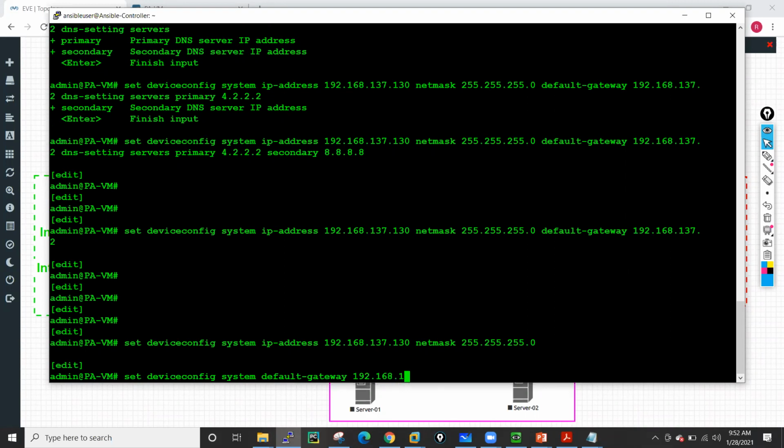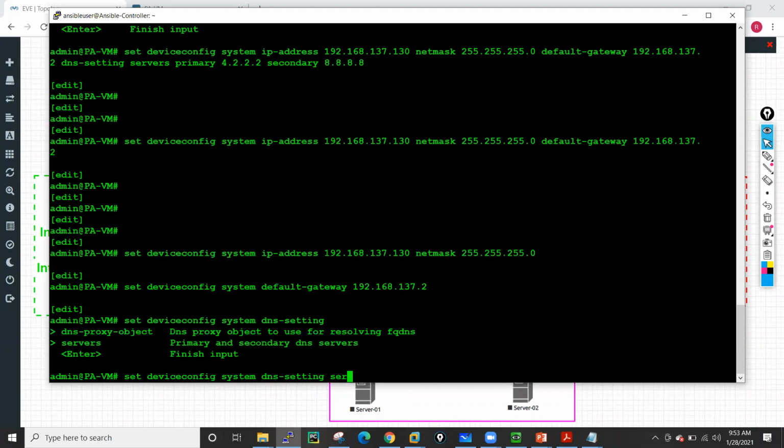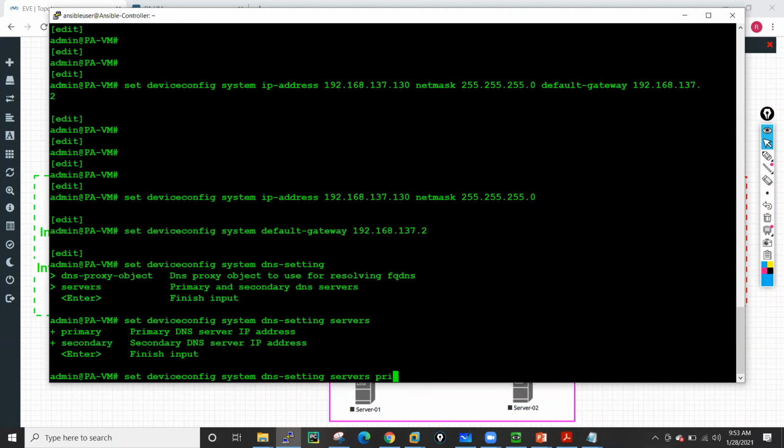It totally depends on you how you want to configure. Then if you want to configure the DNS details as well, type servers and configure your primary and secondary server. So I am telling you different combinations and how we basically use them.